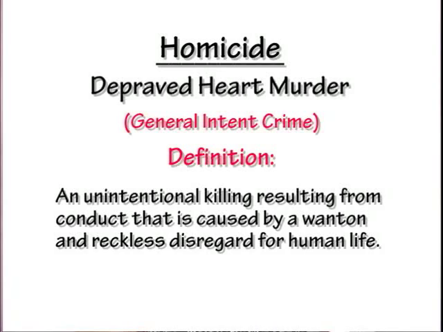Once again, it's an unintentional killing resulting from conduct that is caused by wanton and reckless disregard for life.